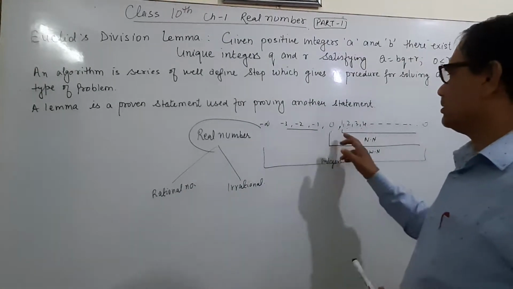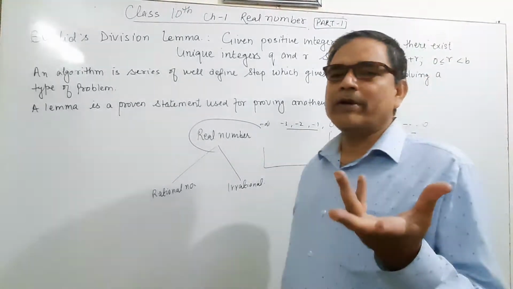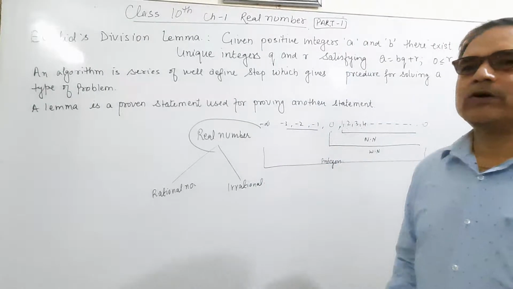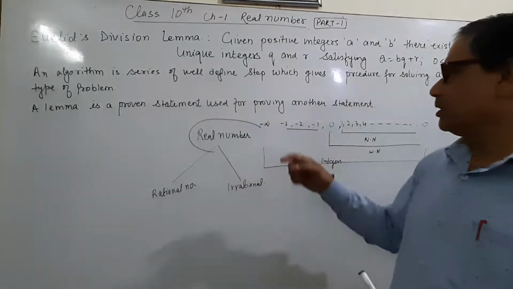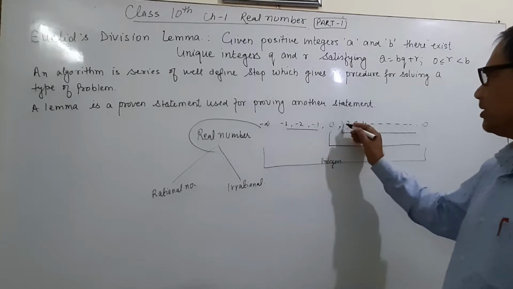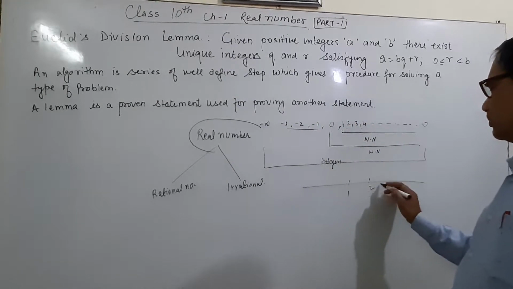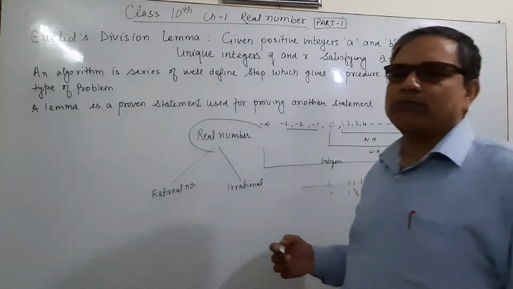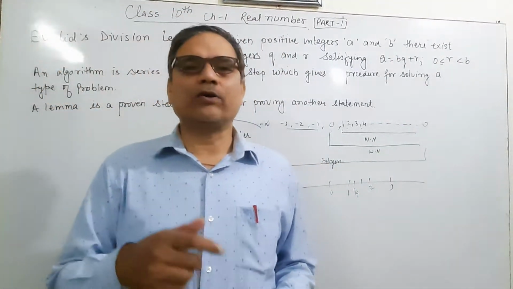And now, between 1 and 2 there are so many numbers, which can be expressed in what form? 1 by 2, 2 by 3, 3 by 4, minus 1 by 2. It means the numbers which can be expressed in between, say from 1 to 3, here is 0. We can express 1 by 4, 1 by 8, 1 by 9. It means numbers can be expressed in what form? P by Q form.